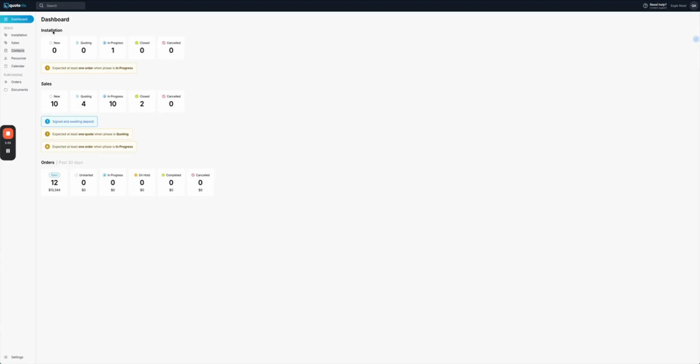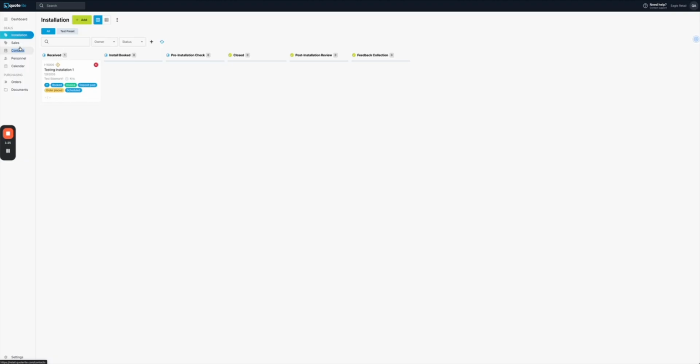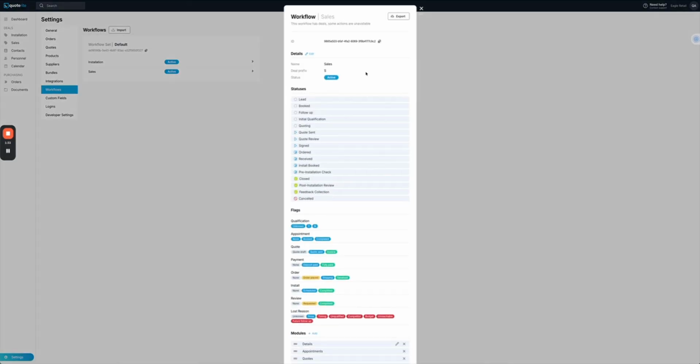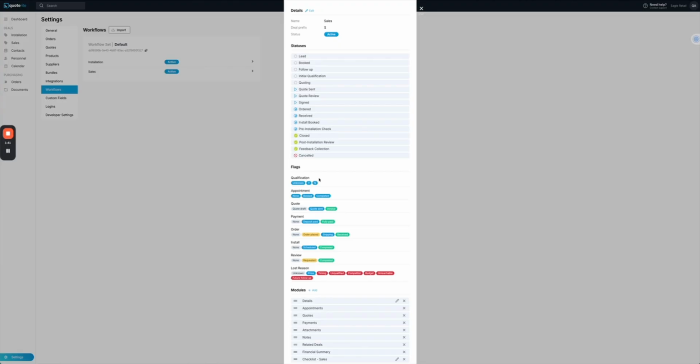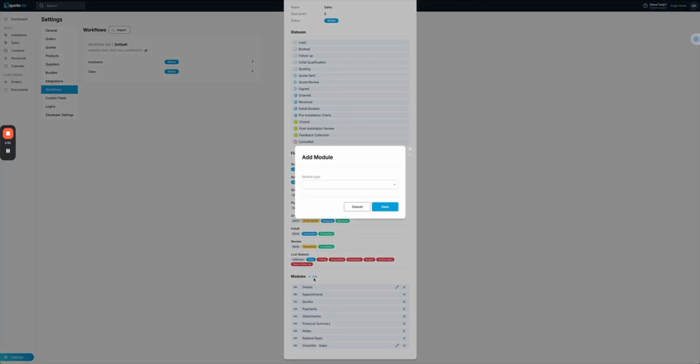So the first things you'll notice is we have these two pipelines down the side. These are a sales pipeline and an installation pipeline. Big thing is you can have as many or as few pipelines as you want in the system. So for example, under our settings here, I've created a sales pipeline. I've called it that, I've given it the prefix S, I've told it what the different stages are that I want to have. I've told it the different flags that I want it to have and the different options within those flags. And I've also told it what modules I want and the order in which I want those modules to display. I can remove modules, I can add modules.